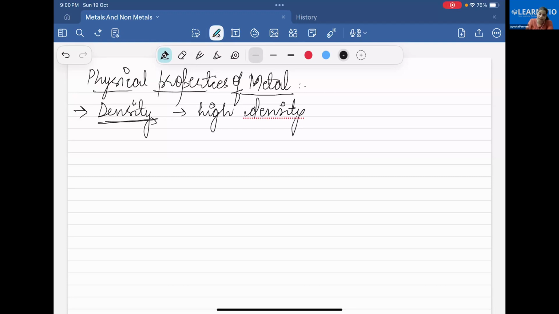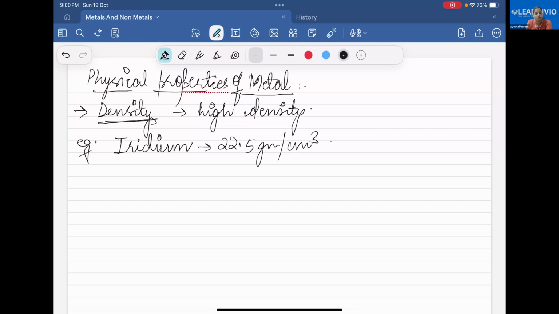Any guess? Okay, no problem. Iridium. Did you hear about this before? Iridium is the metal which has the highest density among all the metals. It has around 22.5 gram per centimeter cube.